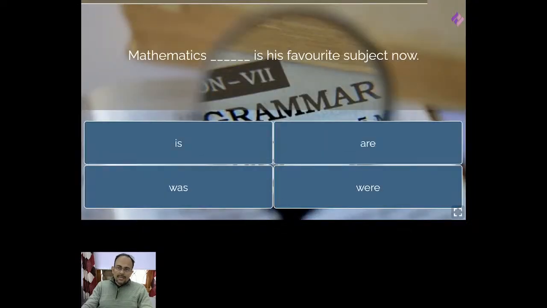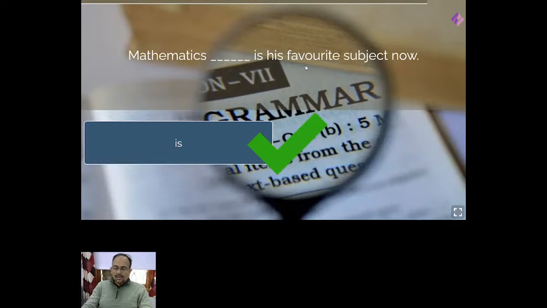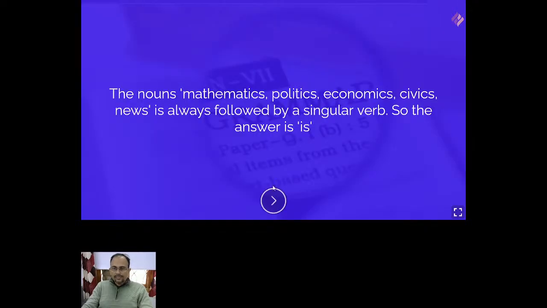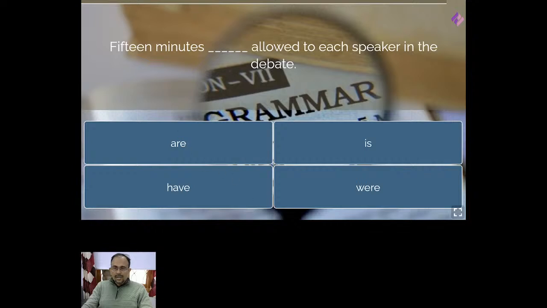Okay, mathematics is his favorite subject. Now you know this, right? Next you see, 15 minutes is allowed to a speaker or are allowed. 15 minutes is allowed or are allowed. Which one do you think should be the correct answer? 15 minutes is allowed.